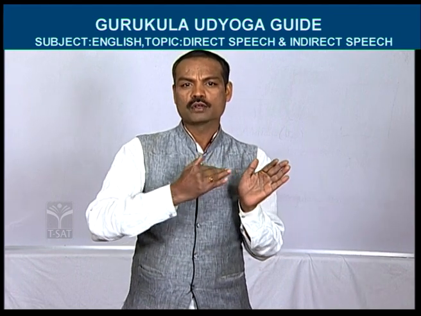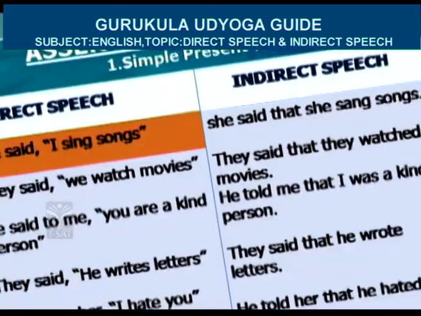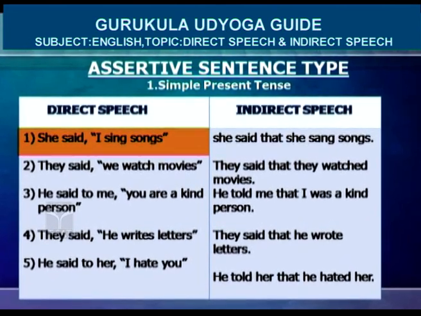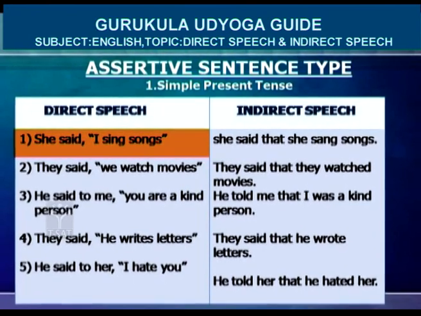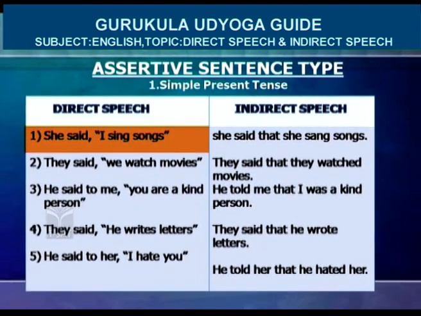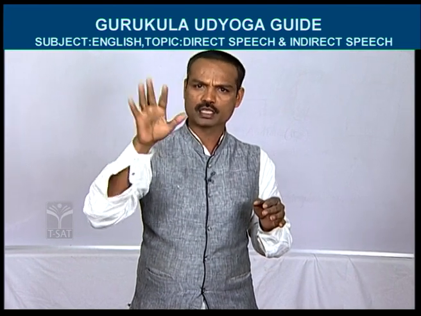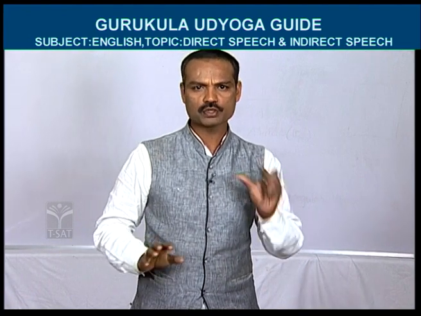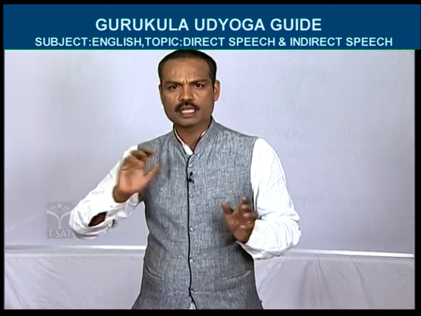Right. So now I am going to tell you how to change this direct speech sentence into indirect speech. So what is the first word of the direct speech? She. So while you are going to change this sentence into indirect speech, the first word, that is she, should be written as it is. So friends, listen to me. While you are going to change a direct speech into indirect speech, the first word, whatever the subject is given, either she or they or he, Raju, Rani, Kiran, Kishore, Praveen, Prakash, that subject should be written as it is. So she should be written as it is. Fine. What next? Said. Said becomes said only.